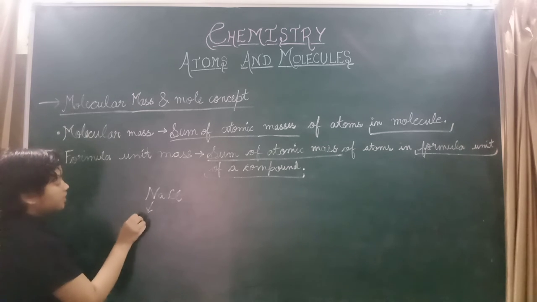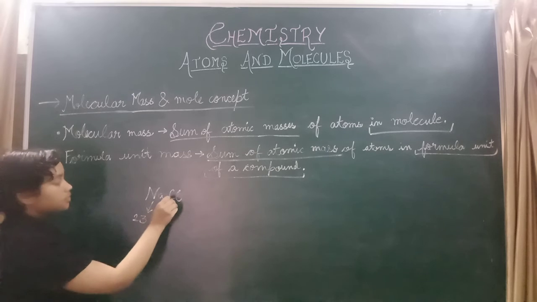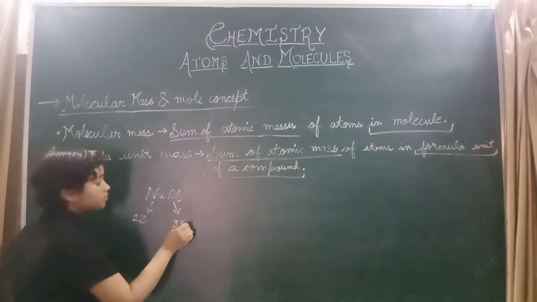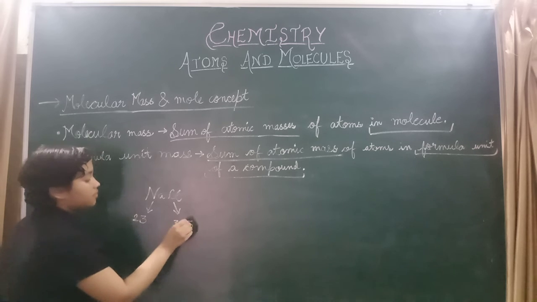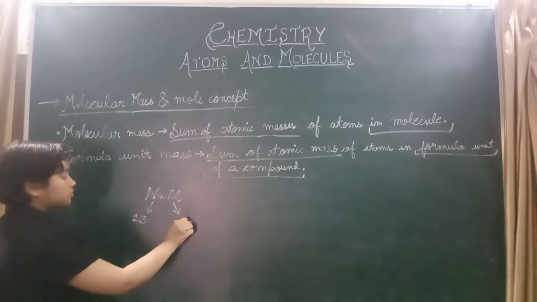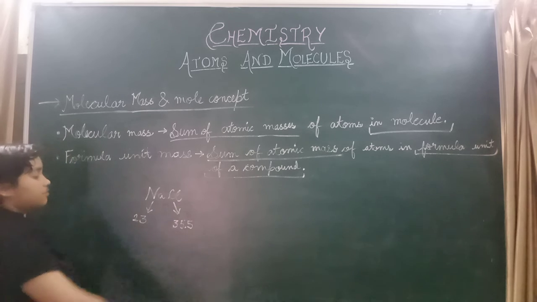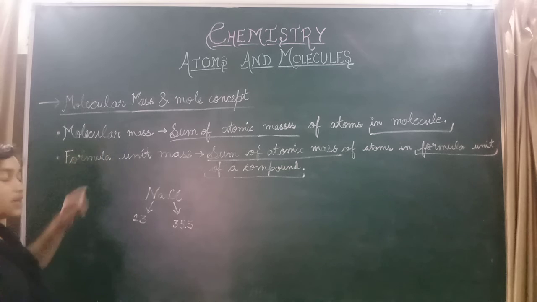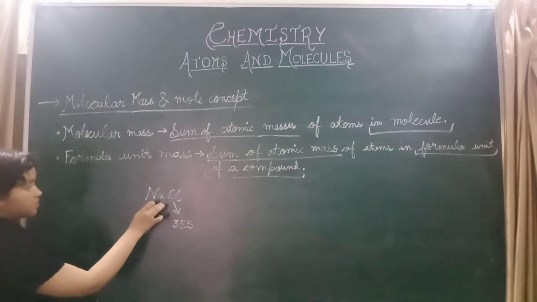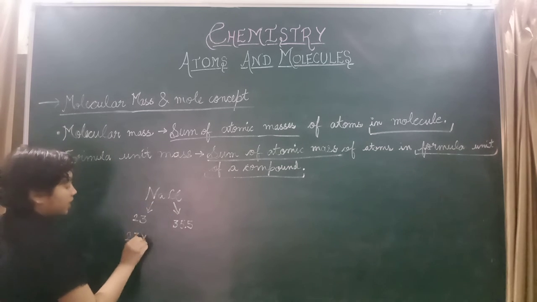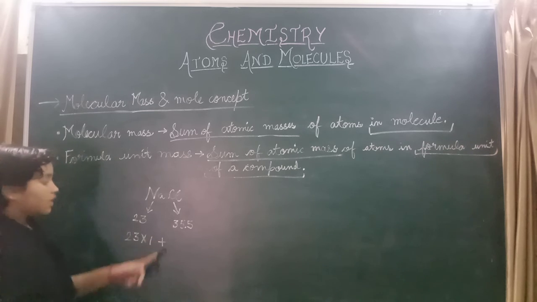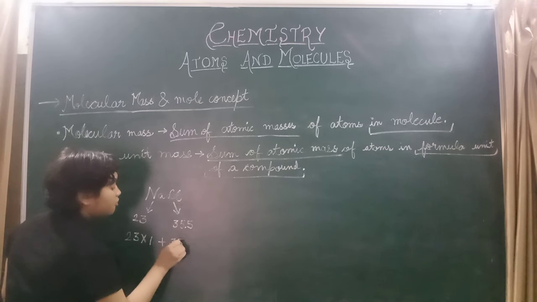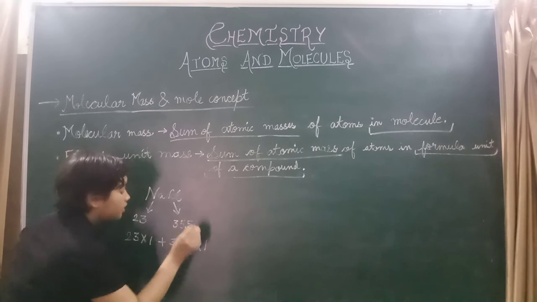It is 23. And chlorine, it is 35.5. So it is the same process which we have done in the molecular mass. So we will multiply, though it is a 1, so it will multiply by 1 plus 35.5 into 1.